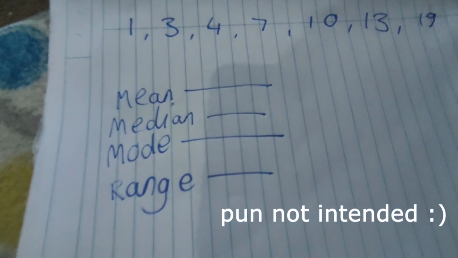But anyway, let's have a look at this excellent booklet here that Mrs. Smith and all the other maths teachers have made. So let's have a look at the definitions from here. The mean is the result if all the values were shared evenly. So let's say I have 10 vinyl records. I want to share them out evenly between 5 people. So I will just give them all 2 vinyl records.